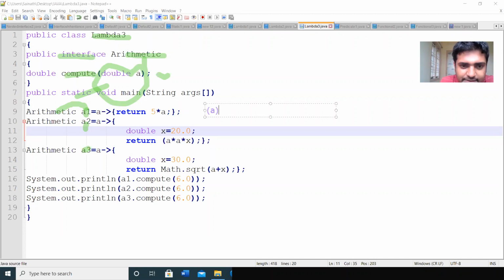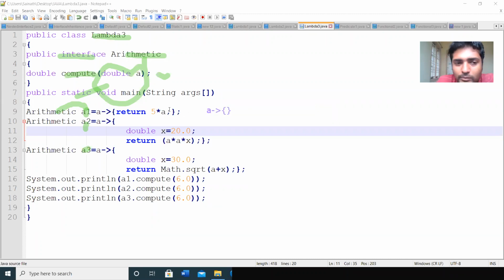Generally, this is the syntax: int A, then the body. So if you are passing a single parameter, we don't need the parenthesis here. Simply we can pass the parameter. So A, lambda symbol, return 5 into A. So it performs the multiplication by 5.